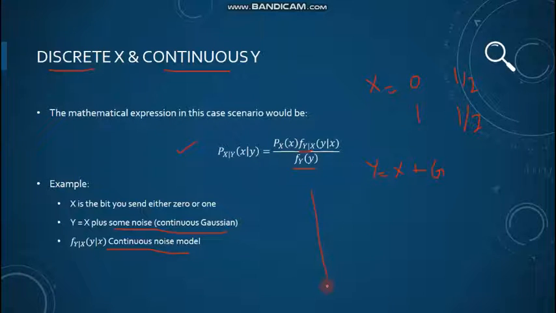So let's suppose that this is the conditional PDF of Y given X, and this is Y. Let's suppose that we are given our model, which is the conditional probability density function of Y. For a particular value of X, say X equals 0, our model gives this outcome, and for X equals 1, our model gives this outcome, right? So this is for x equals 0, and sorry for the bad handwriting, this is for x equals 1, right?